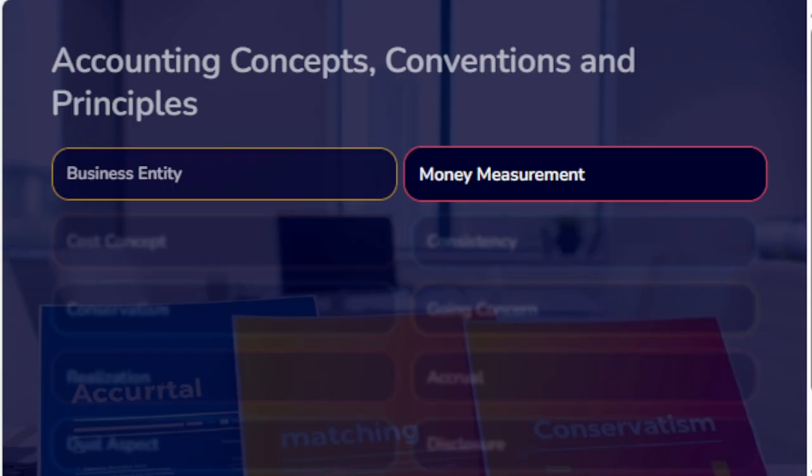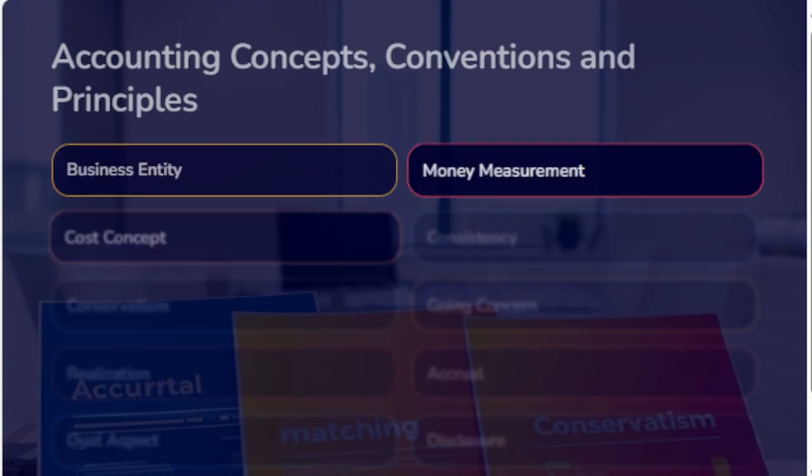Money measurement. This concept implies that only those transactions which can be expressed in terms of money are recorded in the books of accounts. Since money serves as the medium of exchange, transactions expressed in money are recorded, and the ruling currency of the country is the measuring unit for accounting.